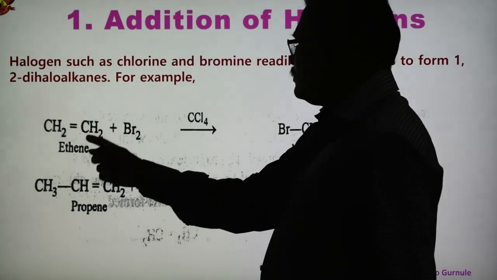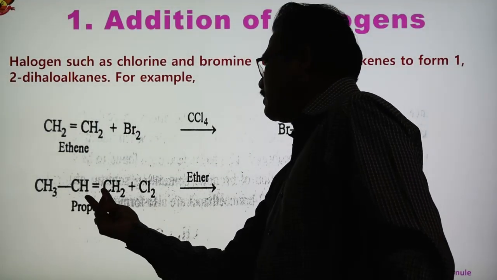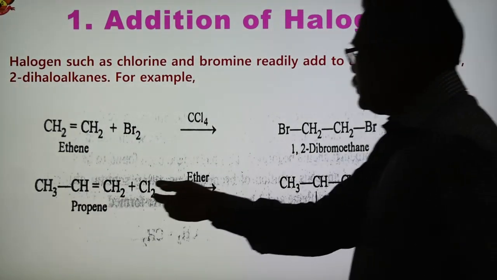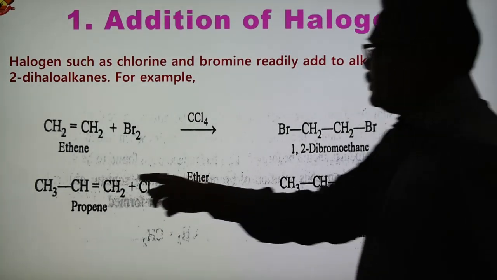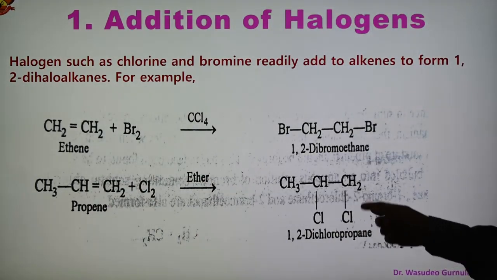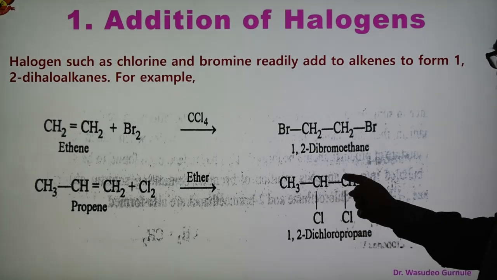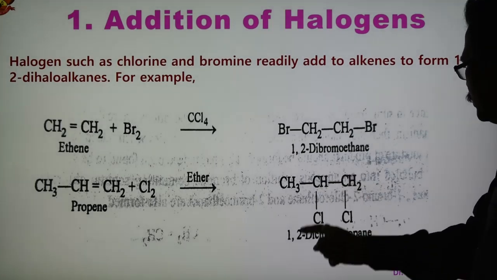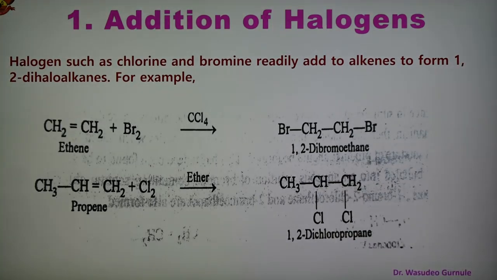Now in the case of propene, there is also a double bond between two carbons, so two chlorine atoms add to the carbons containing the double bond. One Cl is here, another is here, giving 1,2-dichloropropane. So ethene and propene undergo addition with the halogens, as shown here in the reactions.